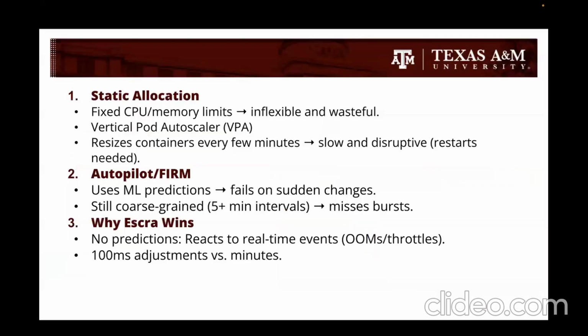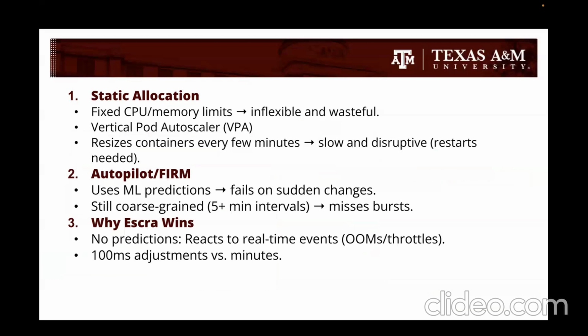Current tools like static allocation or autopilot are like slow, clumsy hotel staff. In static allocation, we have fixed CPU or memory limits.